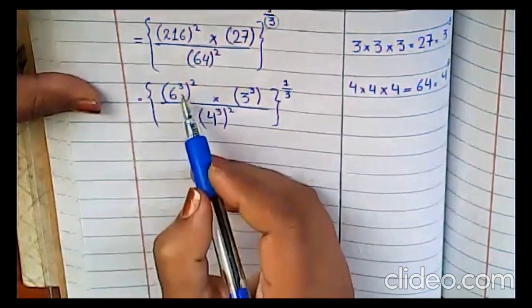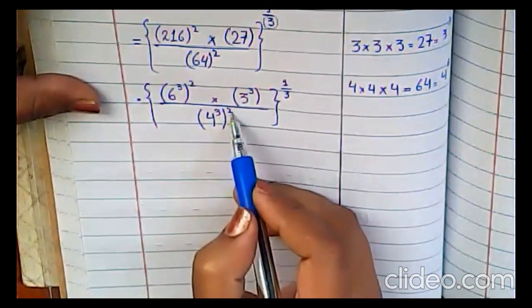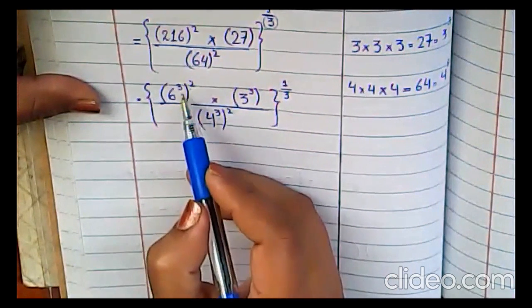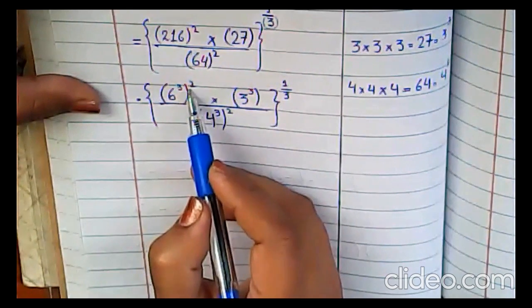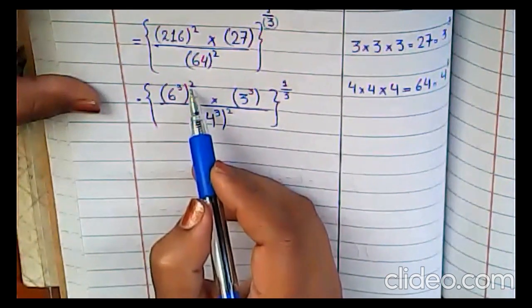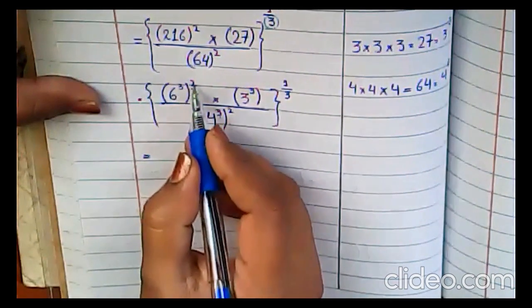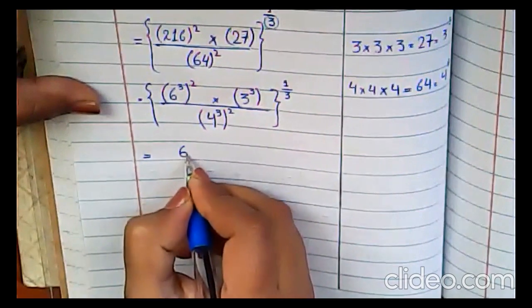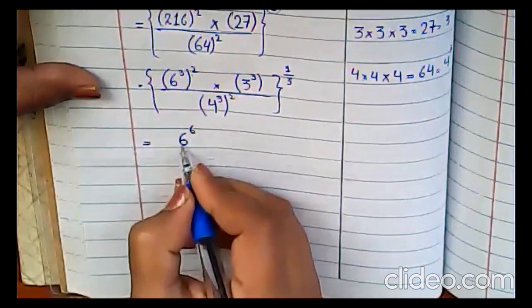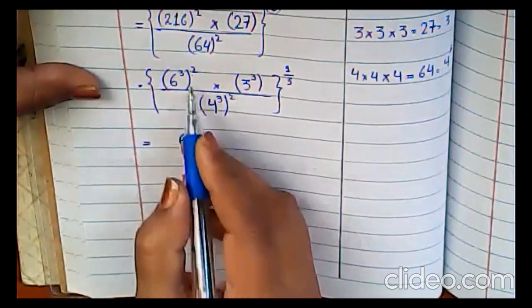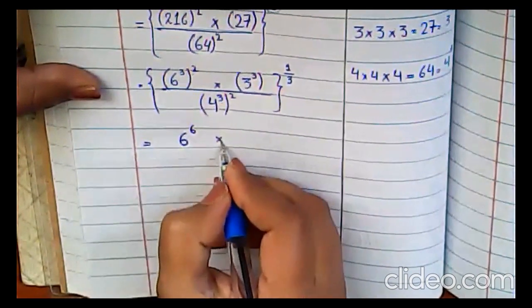Now what you have here is power of the power. Here you do not have power to the power, but here you have power of the power. So when you have power of the power, you will simply multiply the powers. So 3 multiplied by 2 will be 6. So in the next step, I am going to multiply power to the power. I will take the base, which is 6. Then 3 multiplied by 2 will be 6. So 6 power 6. Understand? 3 multiplied by 2 will be 6. So 6 power 6.